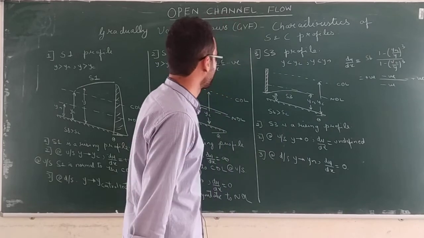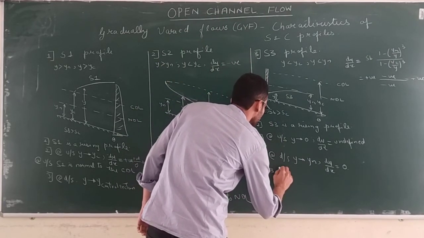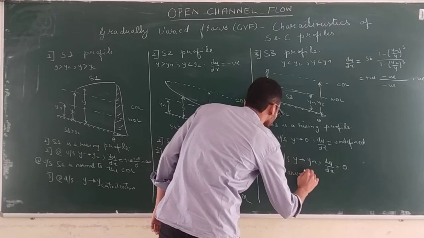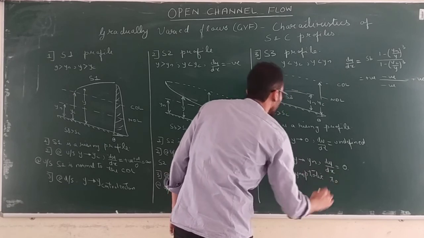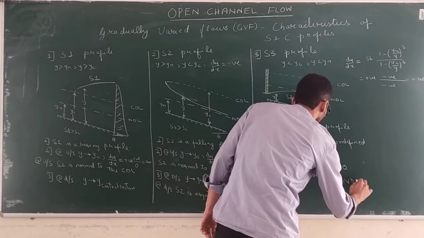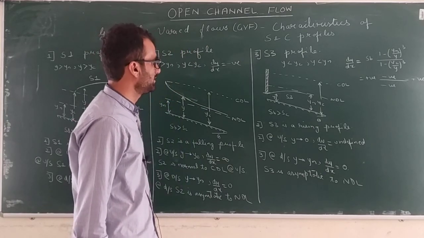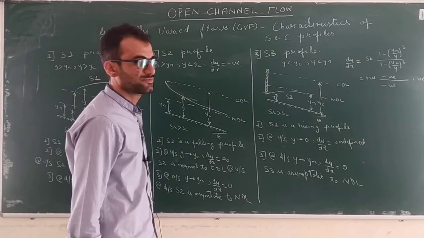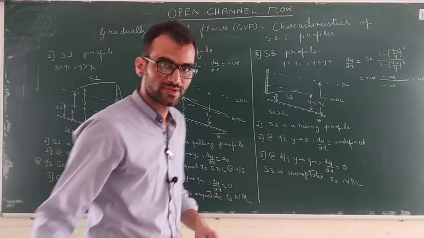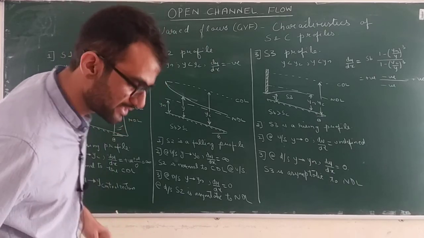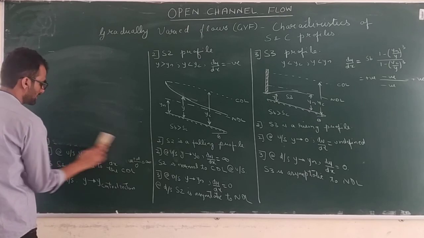Okay. So at downstream, S3 is asymptotic to NDL. Okay, asymptotic to NDL. So this will be the characteristics of the profile. Okay. Now this is all about the S1, S2 and S3 profiles. Now we are going to see the C profiles or critical depth profiles on a critical slope.